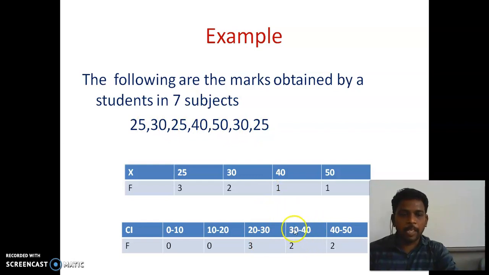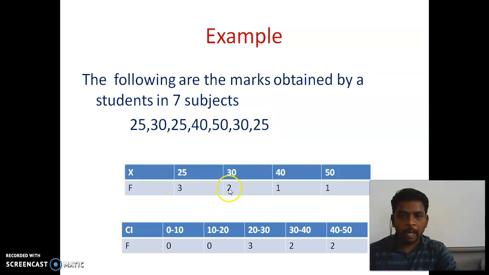Next, 30 to 40. In that also we include the lower limit and exclude the upper limit. The lower limit is 30. Is 30 there or not here? Yes, 2 times. So 2. Next, 40 to 50. This is the last interval, so here we can include the upper limit also. Between these two limits, which numbers are available? 40 and 50. So 2 numbers are available. So 2. Totally 7 numbers are there if we count individually in raw data.